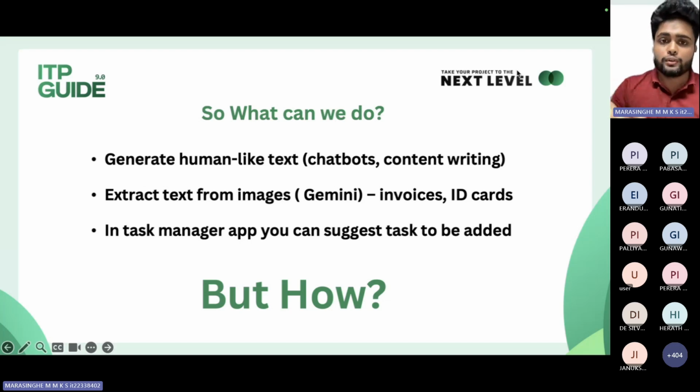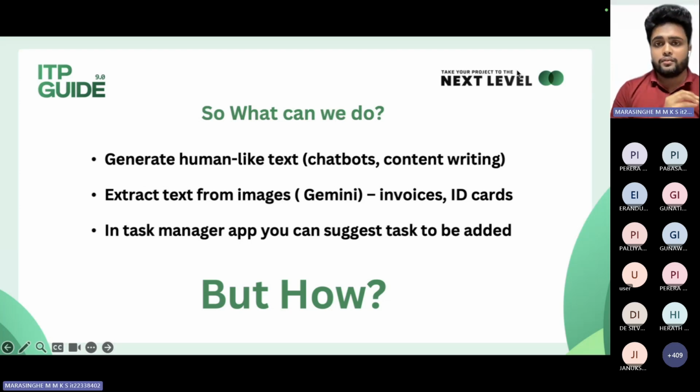Also, you can add image analyzers and recommendation services. For example, if you are building a simple task manager application, you can predict the next tasks that the user will add to the app based on the user's previous responses.